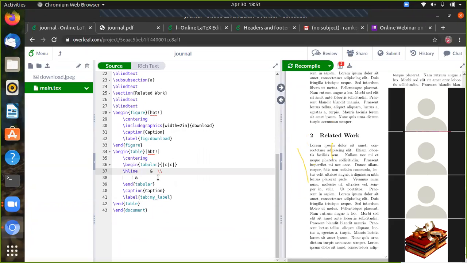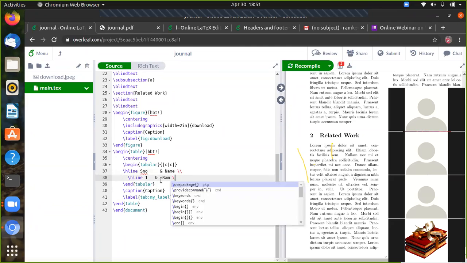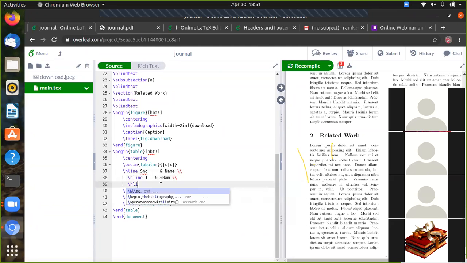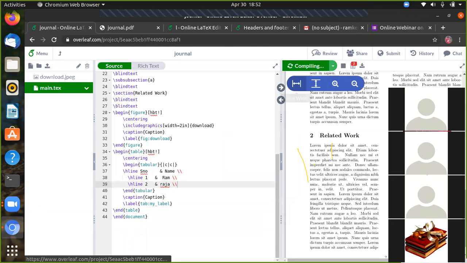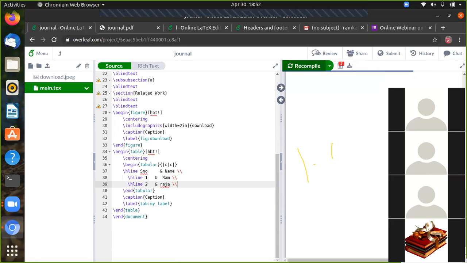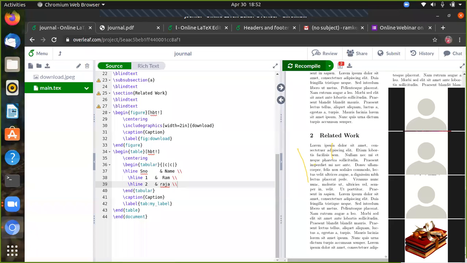So we are creating two columns. You can give the serial number and name. Line 1. Now you can see your table has been created.